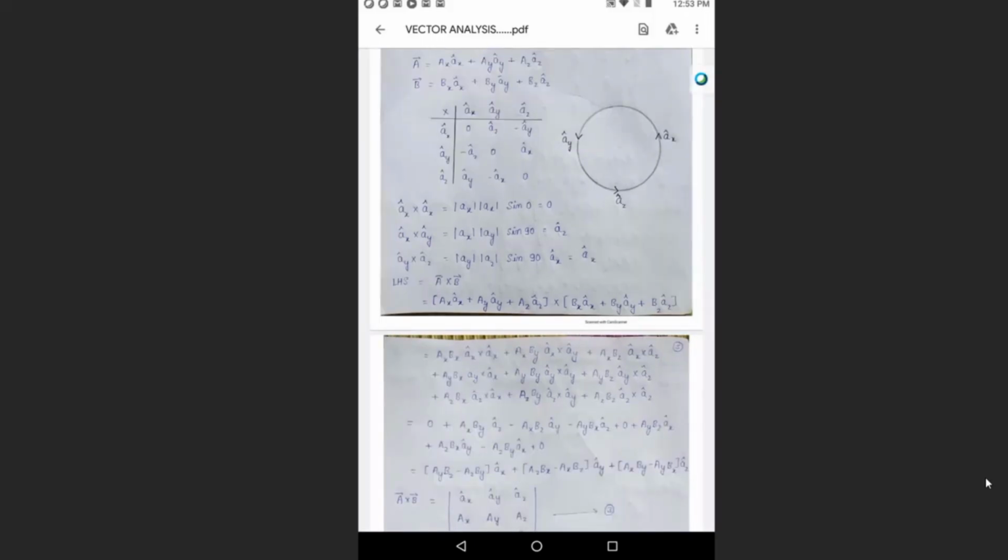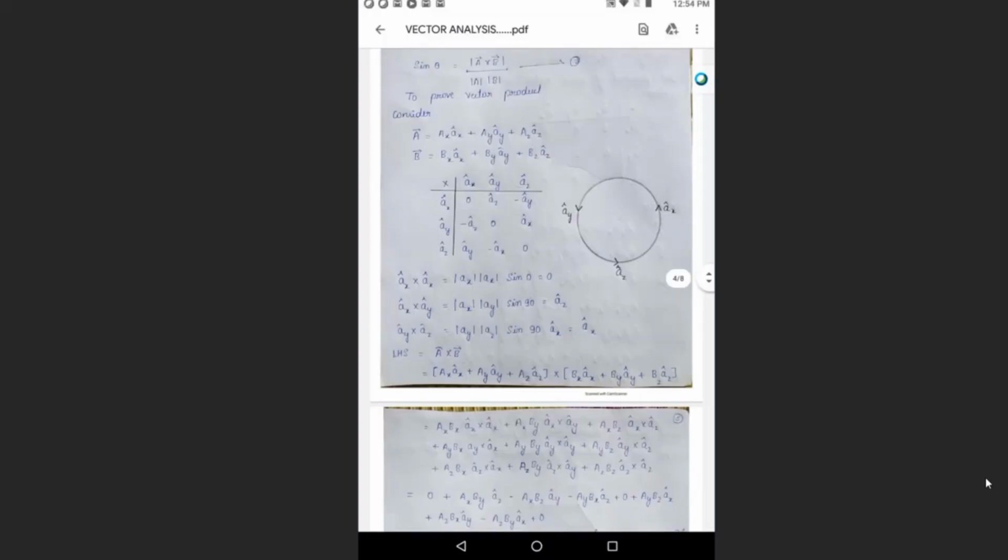So we can conclude that AY cross AZ will always be equal to the third vector, that is AX. Now you can use this circle and fill the values in the table here. For example, AX cross AY is always equal to AZ. In case you reverse the direction, AY cross AX will be equal to minus AZ.